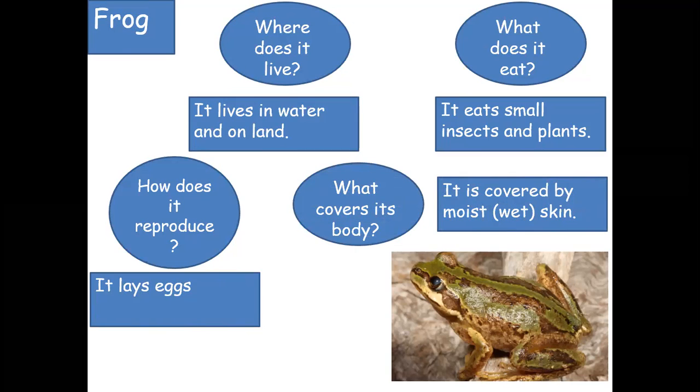So the frog lives in water and on land. It eats small insects and plants. It lays eggs and it is covered by moist, wet skin.